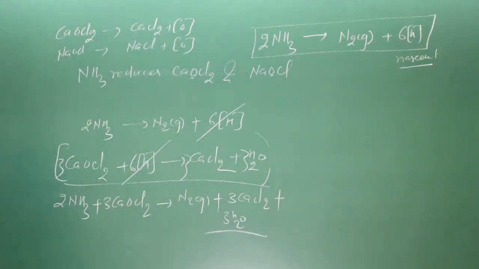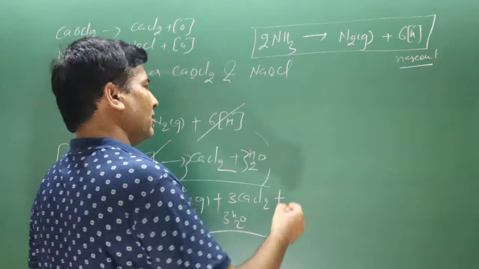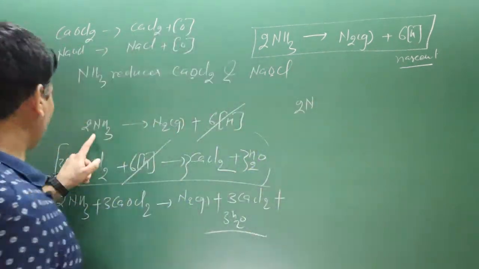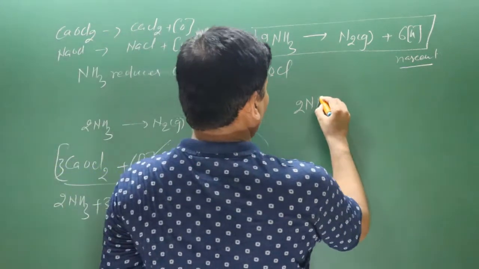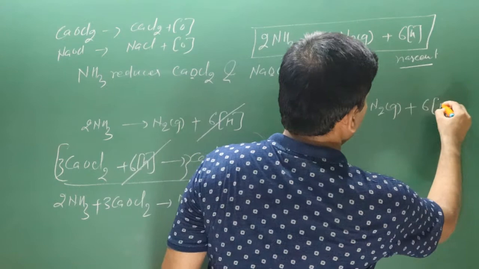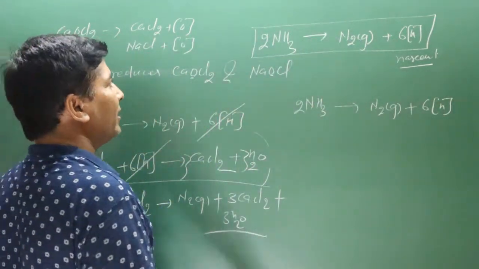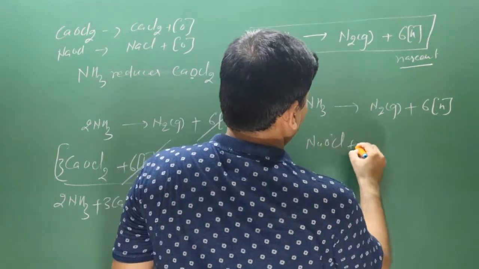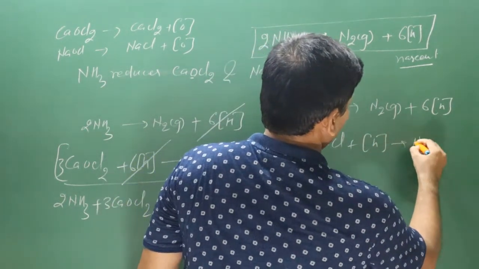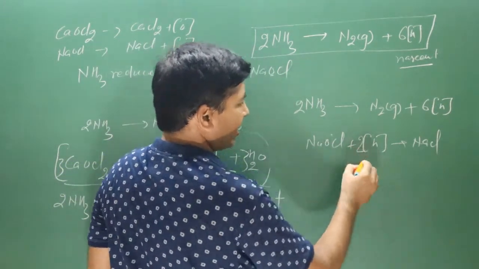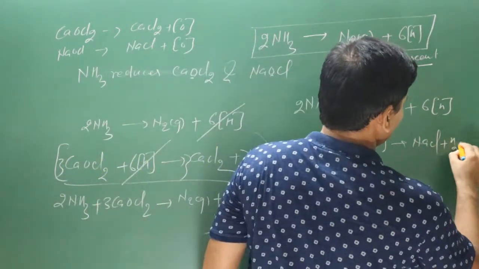In a similar manner we can complete the reaction of ammonia. Use the base equation: 2 ammonia molecules produce nitrogen gas with 6 nascent hydrogen. Then we have NaOCl and nascent hydrogen. It converts into NaCl, and this nascent oxygen will combine with nascent hydrogen to form a water molecule.